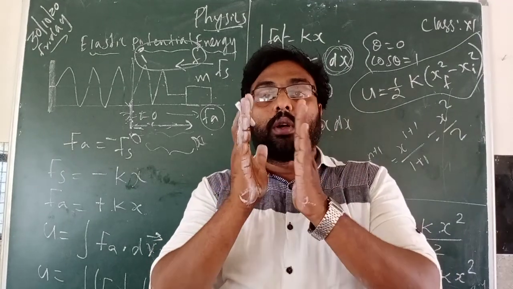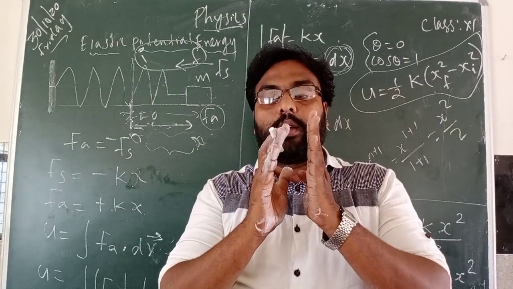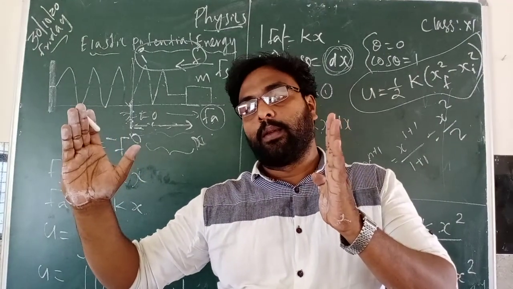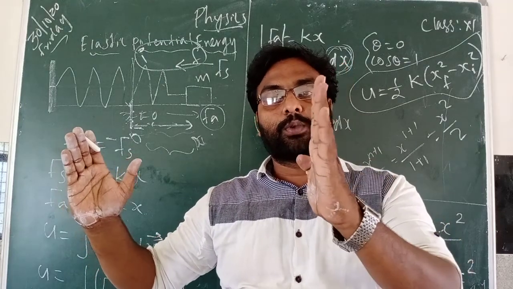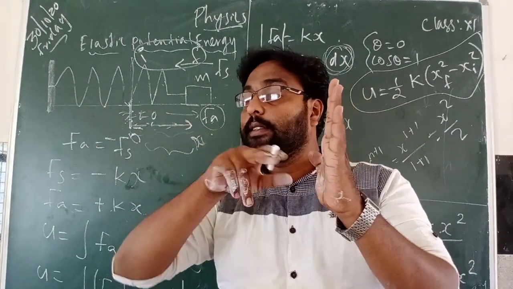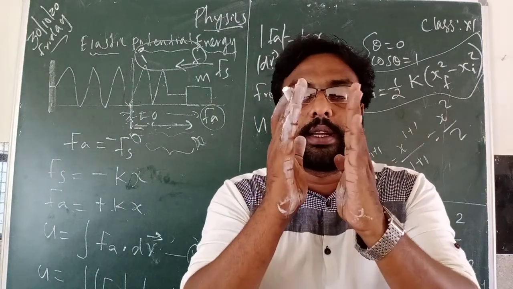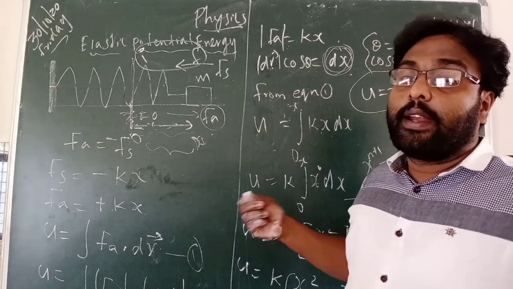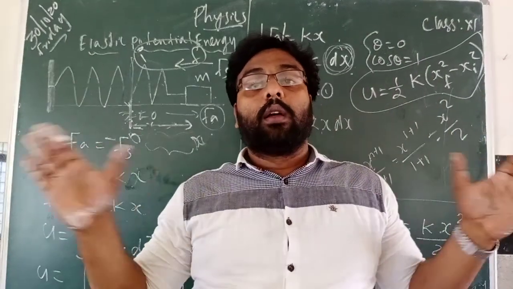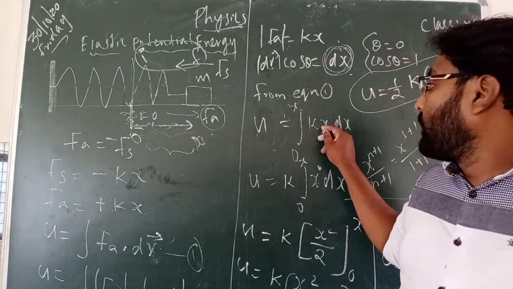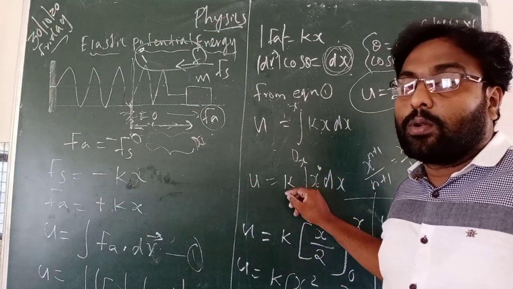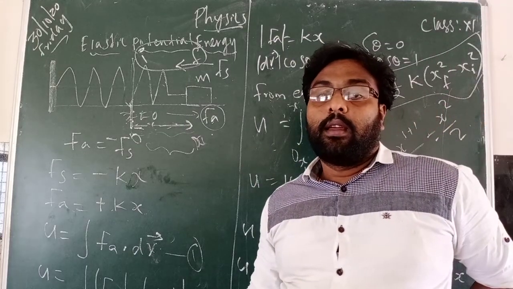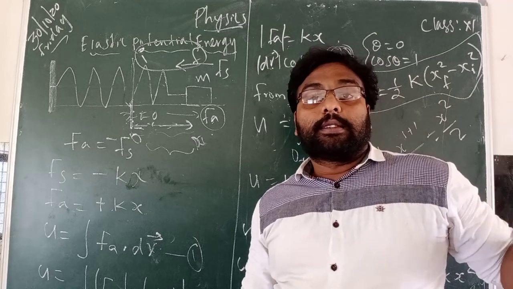Dx means a small displacement, but we are integrating this to find the whole displacement. The spring is extended from this position to this position. X distance it is extended, for a small distance dx. That is what we are taking as dx and integrating that. So we will get the whole displacement. So u is equal to the integral of kx dx. Here k is constant, taking k outside. Now x dx is remaining. You all know the basic integration. X dx means what?